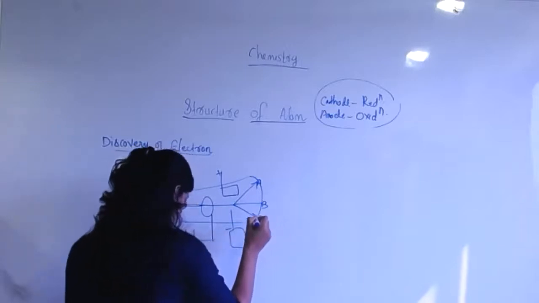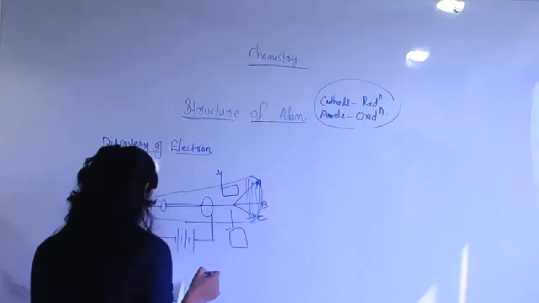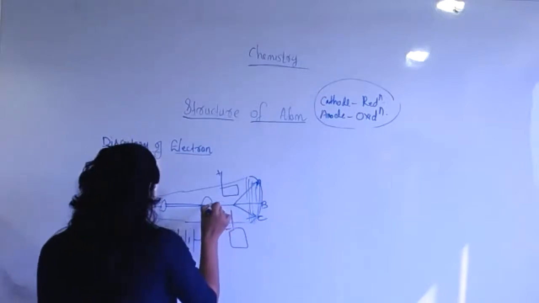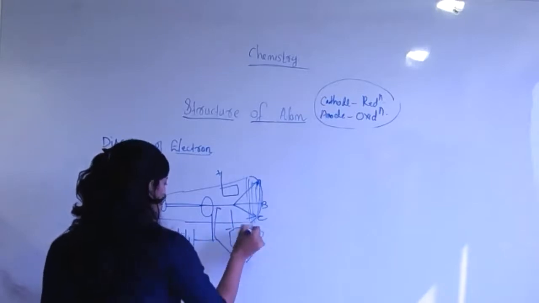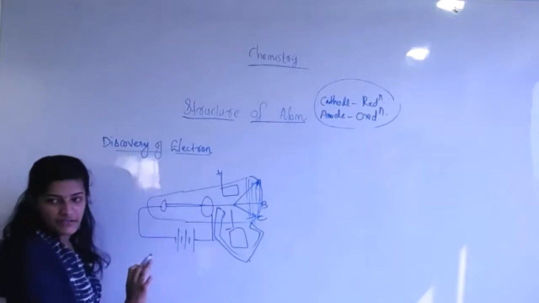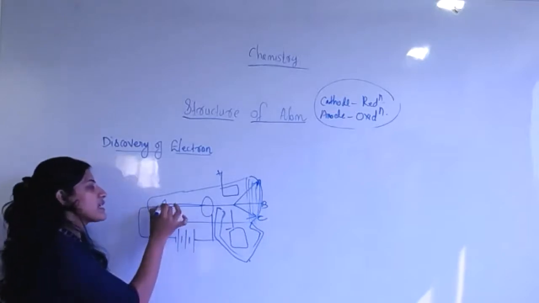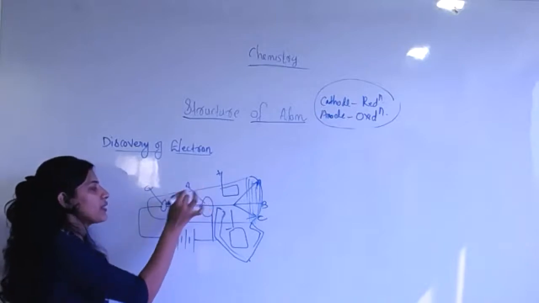Look, students. Here, I don't know how to draw. Look, here there is a magnet also. These things are under a magnetic field. This is the high voltage battery. Then this is the cathode. This is the anode.